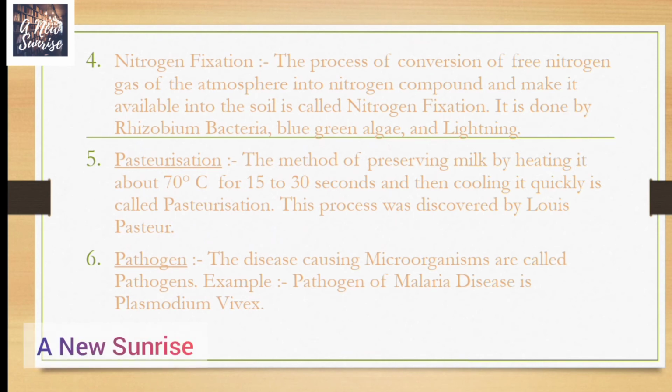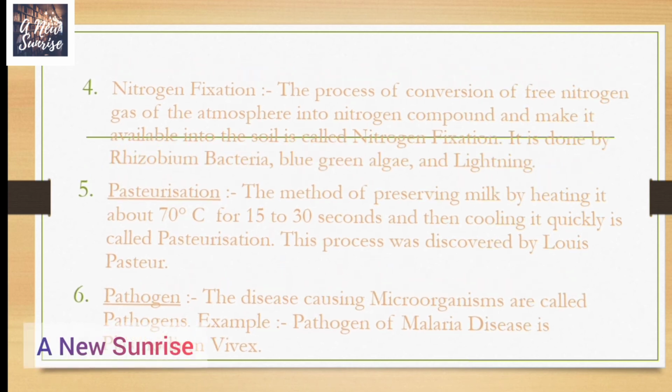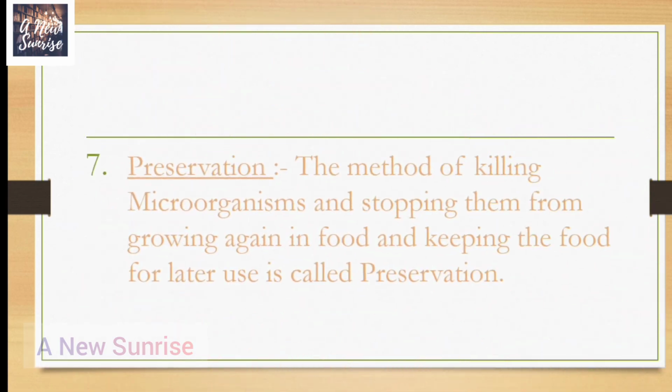Pasteurization. The method of preserving milk by heating it to about 70 degrees Celsius for 15 to 30 seconds and then cooling it quickly is called pasteurization. This process was discovered by Louis Pasteur. Pathogen. The disease causing microorganisms are called pathogens. Example: pathogen of malaria disease is Plasmodium vivax. Preservation. The method of killing microorganisms and stopping them from growing again in food and keeping the food for later use is called preservation.